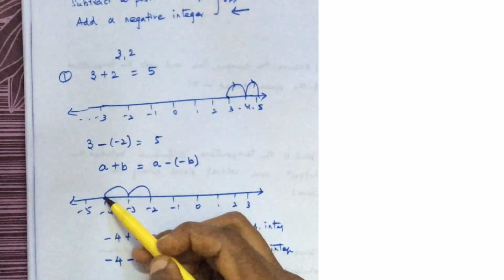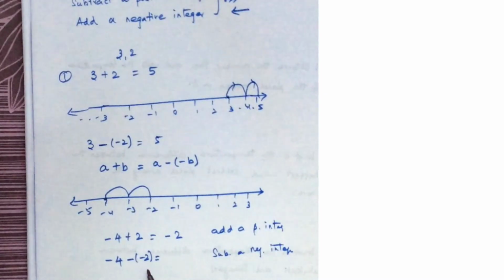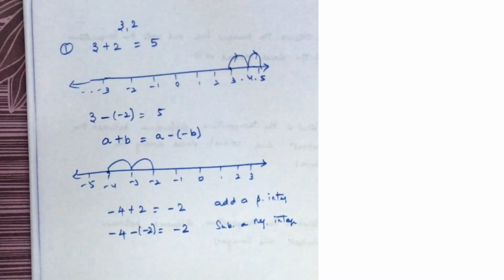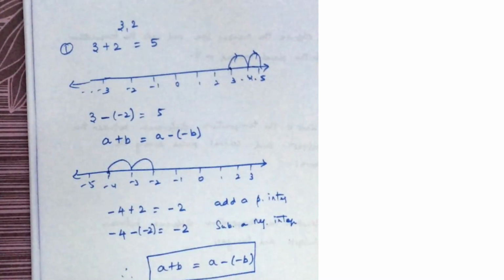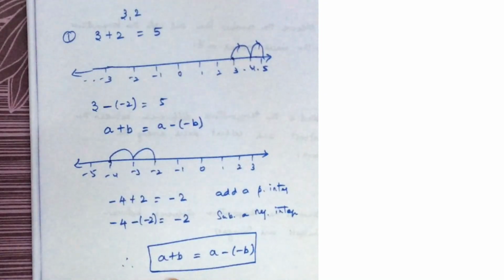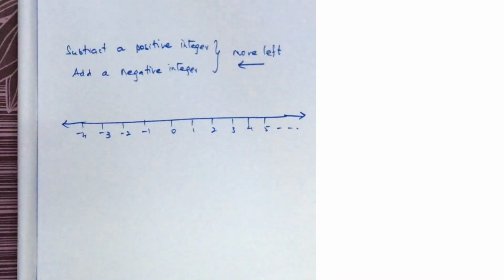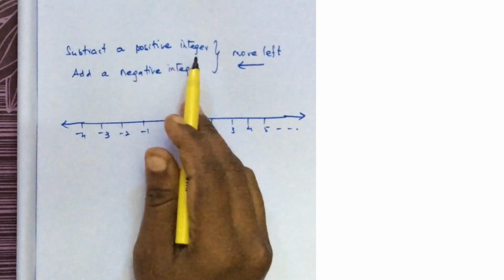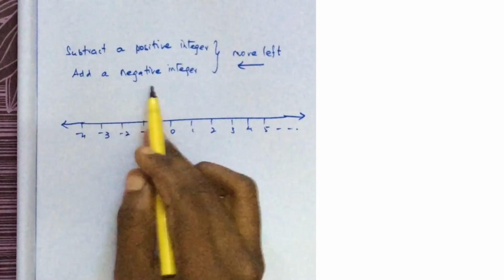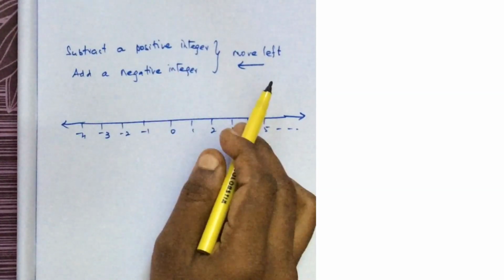Now from minus 4, I have to move 2 steps to the right, which is the same as minus 2. Therefore, a plus b is the same as a minus of minus b. The most important thing you have to know is that adding a positive integer is the same as subtracting a negative integer. The next case is subtracting a positive integer or adding a negative integer. In both cases, we have to move to the left.